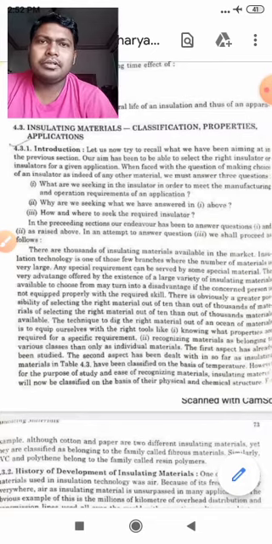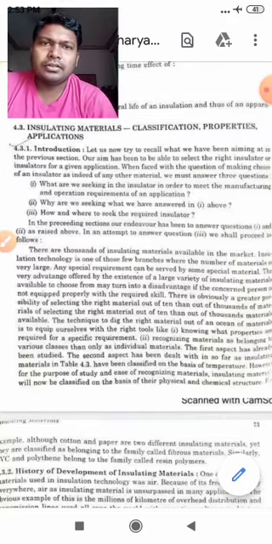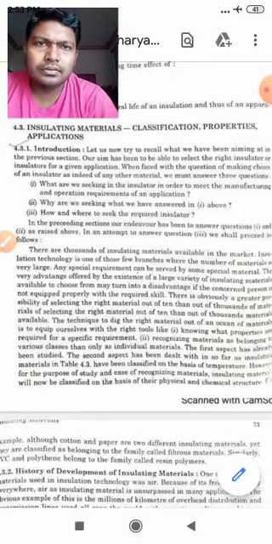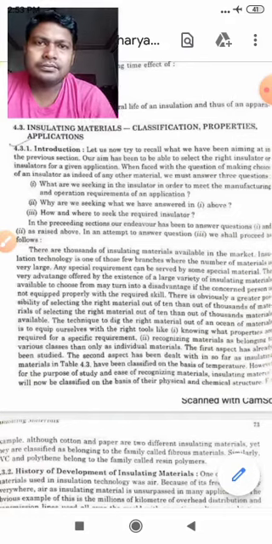There are several factors which will make you decide a particular type of insulating material. In the introduction to this, the author of this book has written. So, let us now try to recall what we are aiming at in our previous section.